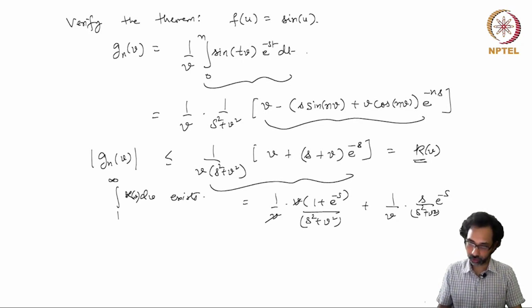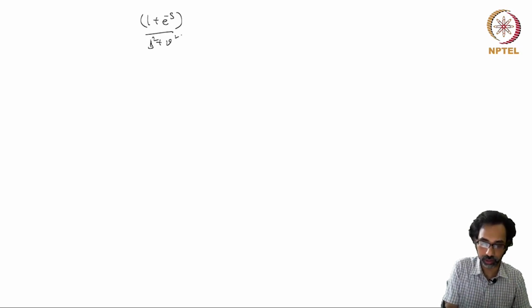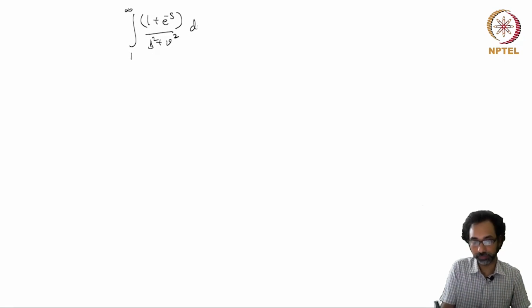So we need to understand whether this is integrable over the interval 1 to infinity. The first part is (1 plus e^(-s)) over (s squared plus v squared).